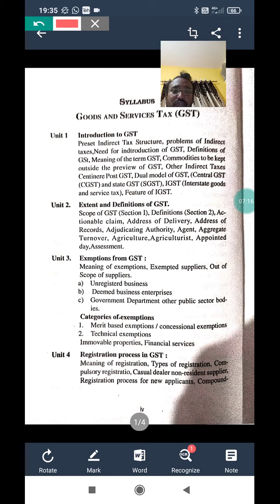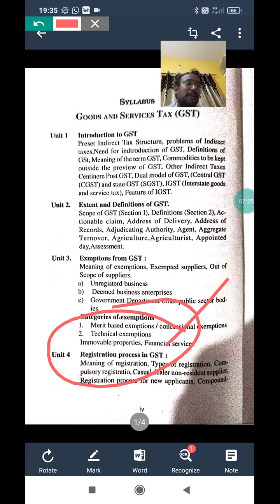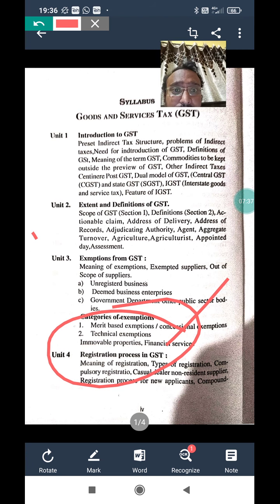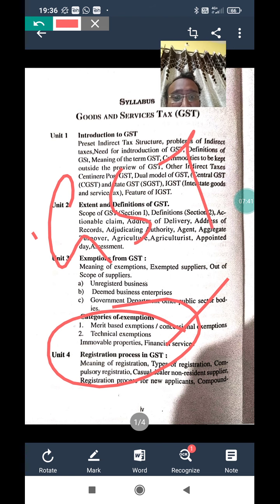Coming to the fourth unit, what are they asking? Registration process of GST. The word itself indicates that it is a very important point. This question might be asked in a case study. In a case study, they might ask: you are a new dealer, how are you supposed to register your business under the GST authority? That question might be asked.